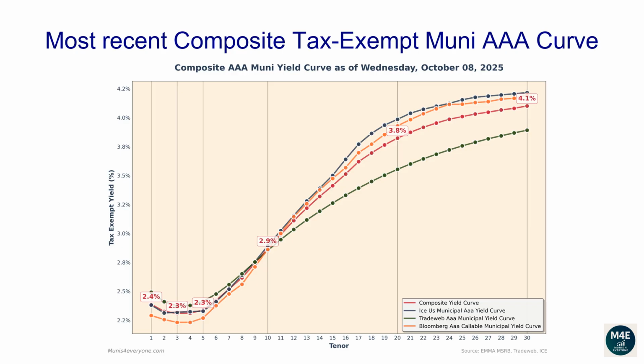The one-year composite tax-exempt yield is 2.39%. The two-year yield is 2.33%. The three-year yield is 2.31%. The 5-year yield is 2.34%. The 10-year yield is 2.87%. The 20-year yield is 3.82%. The 30-year yield is 4.1%.